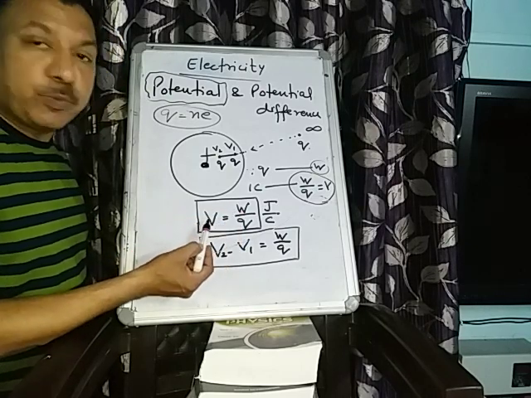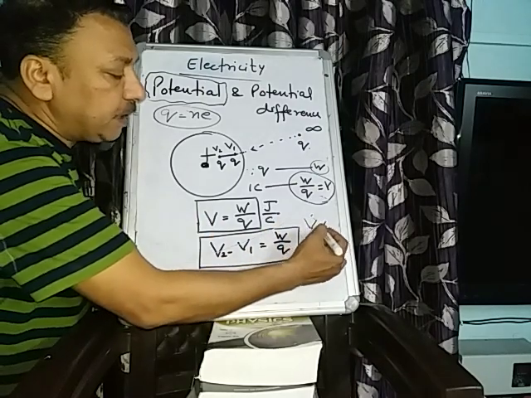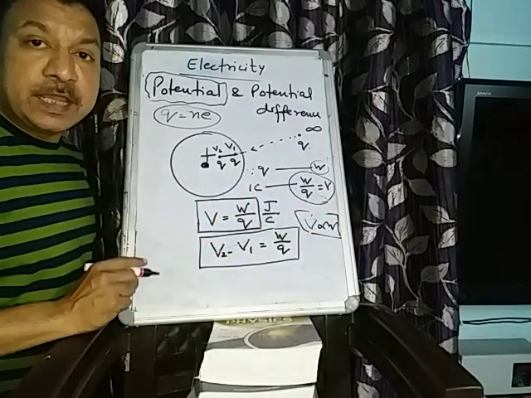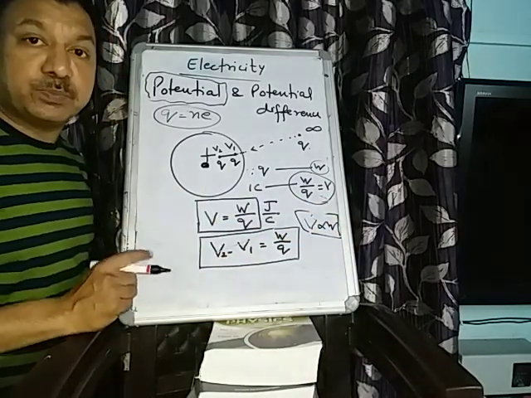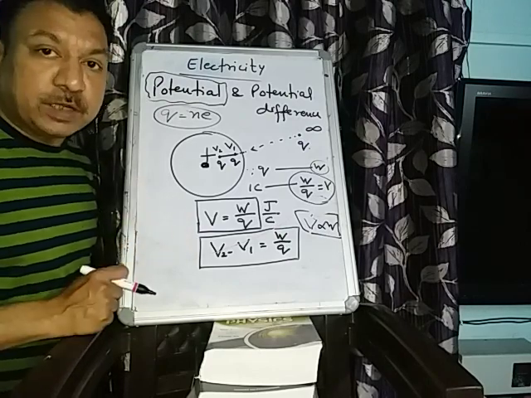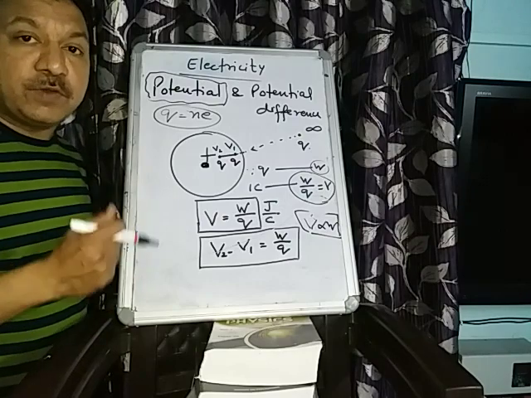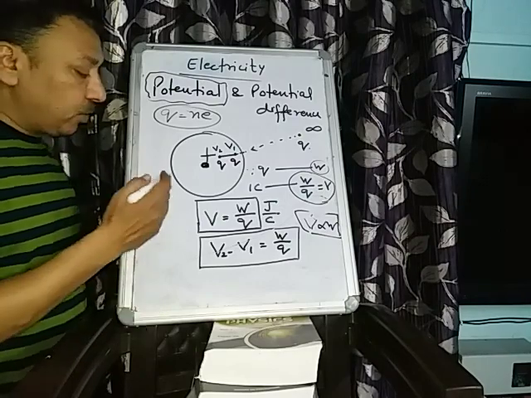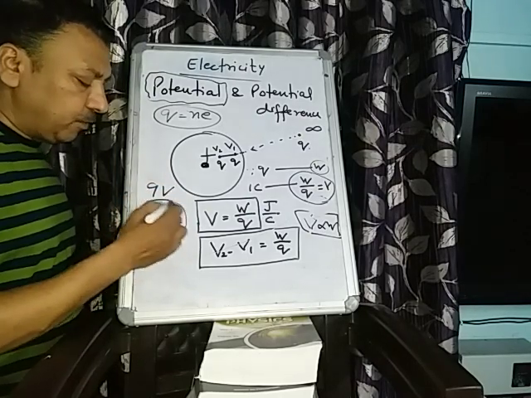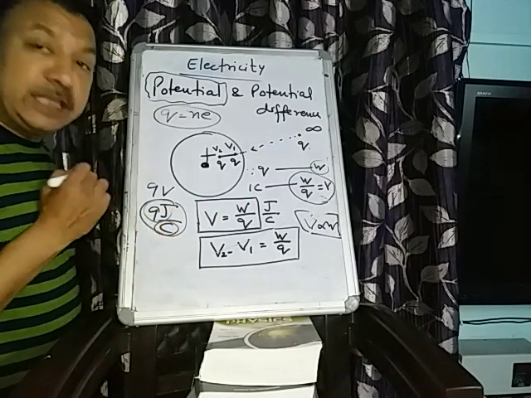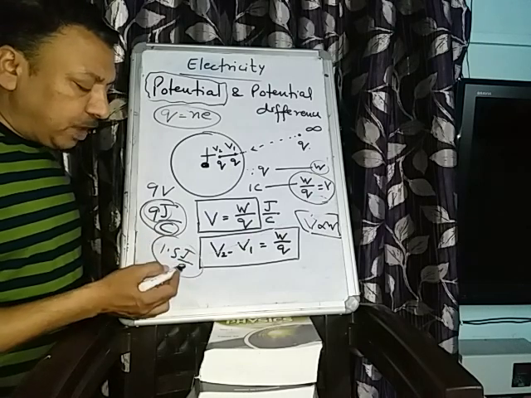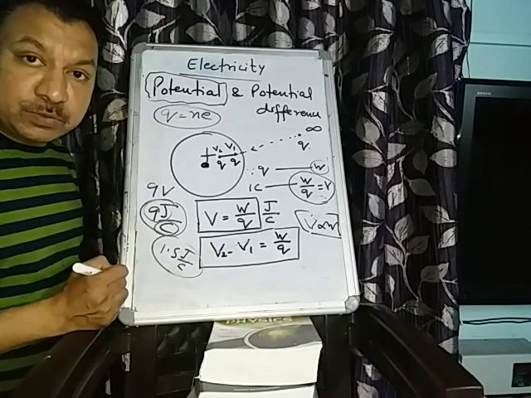The more the work done, the more the potential. So V is directly proportional to W. Is that clear? If the potential is high, it means the charge has to do more work. Suppose there is a cell of 1.5 volt and there is a cell of 9 volt. In which is the work done more? Of course in the 9 volt, because 9 volt means 9 joule per coulomb. Here 1 coulomb of charge is doing the work of 9 joule, and in the 1.5 volt cell, 1 coulomb of charge is doing the work of 1.5 joule.